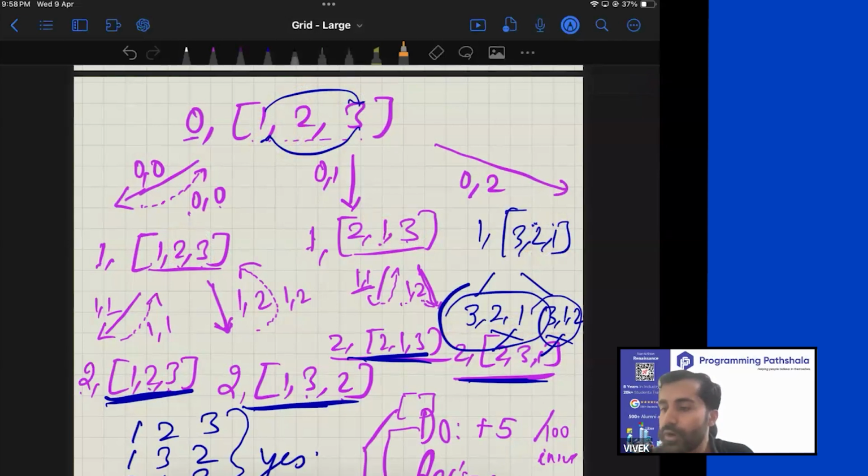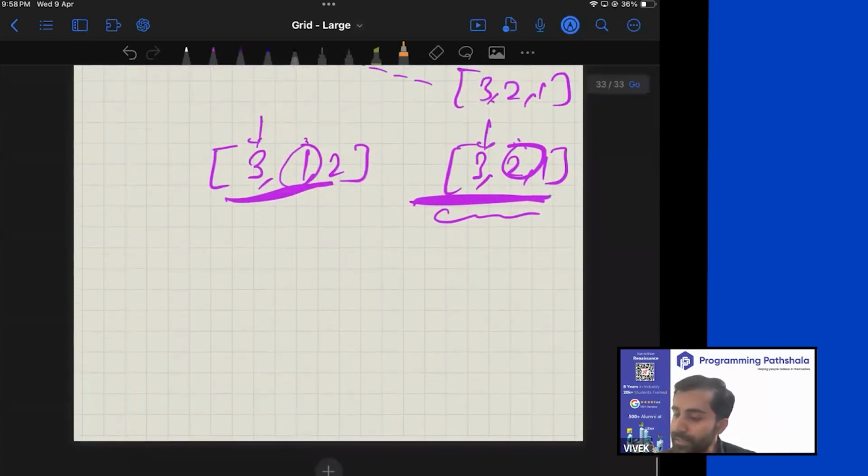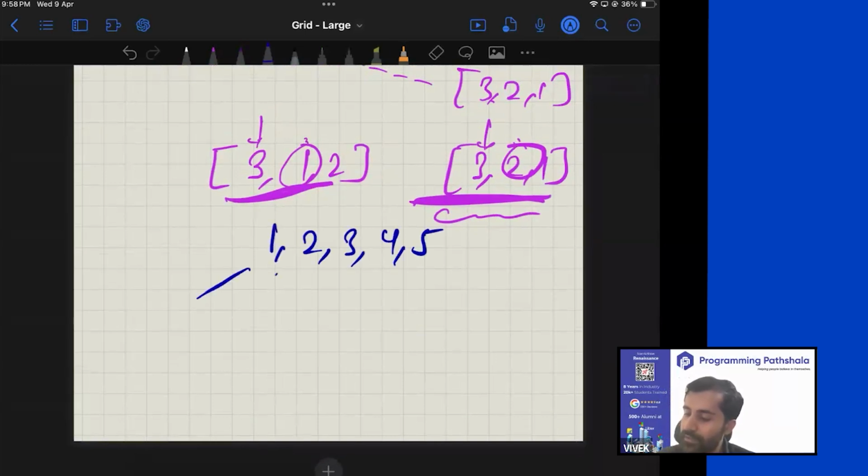So what we really want is that at every point, the remaining section of elements must be sorted. This is what we wish. Now, this will not be achieved in the current approach, because if let's say you have 1, 2, 3, 4, 5, and you are making all the 5 function calls.